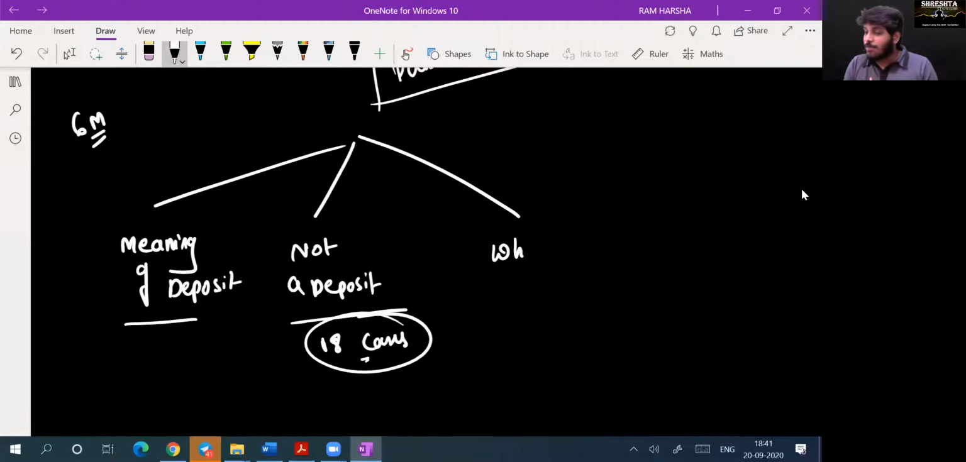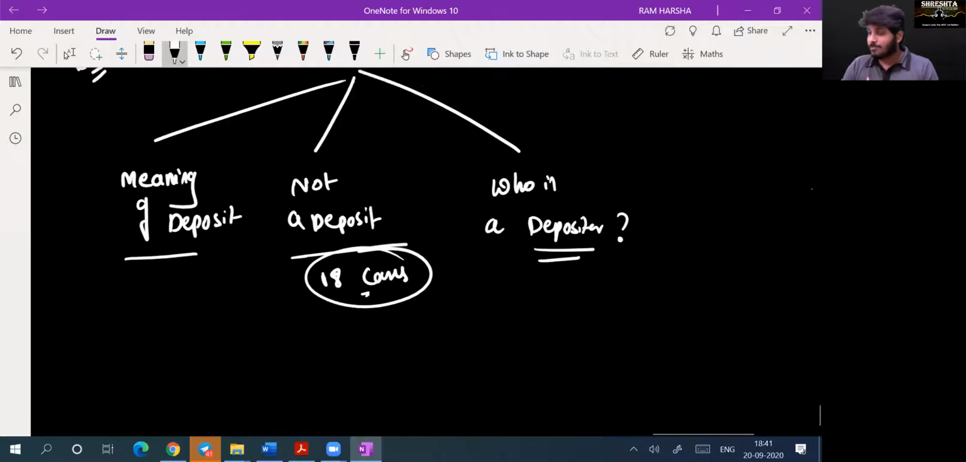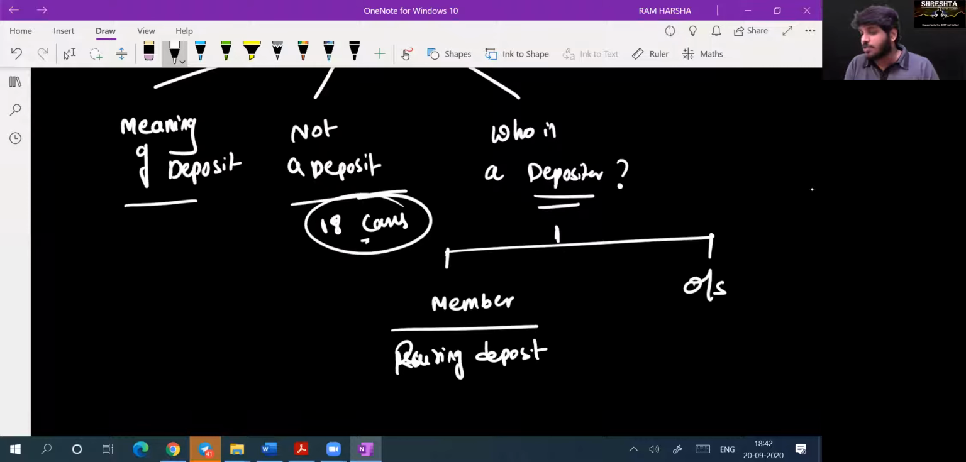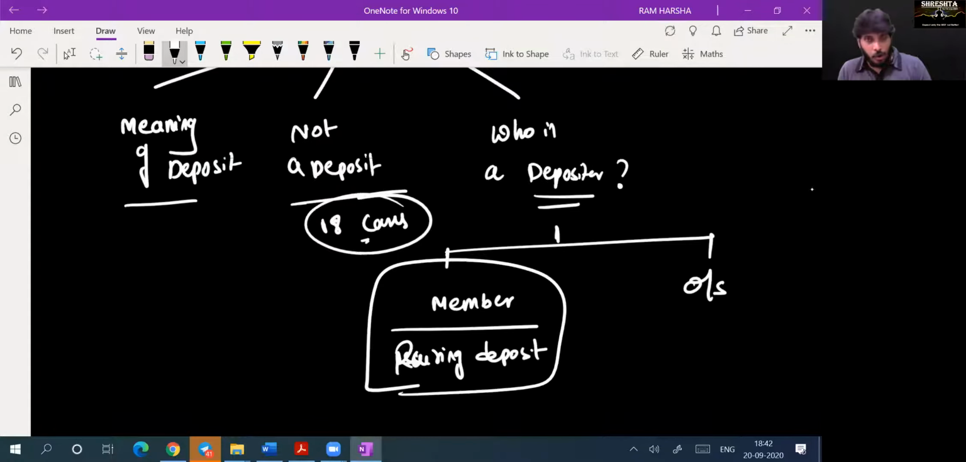Who is a depositor? Who can be a depositor? A depositor can be either a member of the company or an outsider. If the company is accepting deposits from members, what is the procedure to be followed?